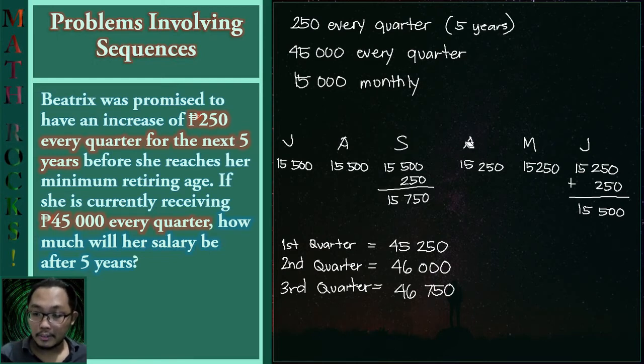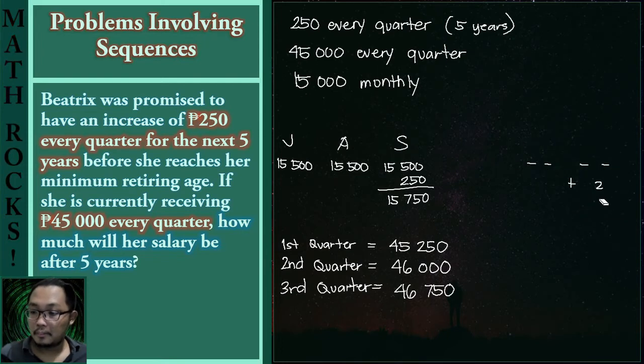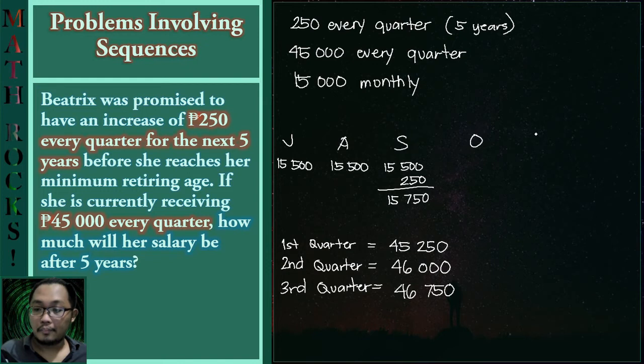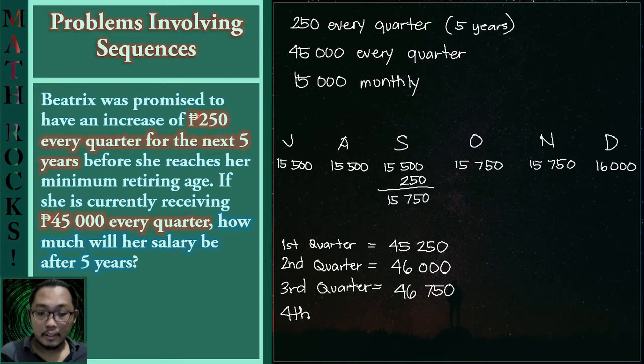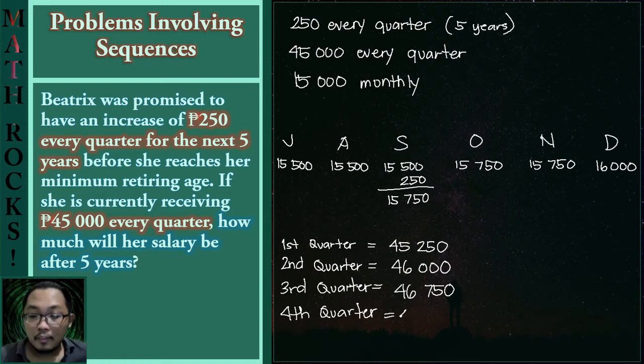And now for the next quarter, we have the months of October, November, and December. She would be receiving the same amount of 15,750 for October and the same for November. But another increase will happen in December. So we have now a total of 16,000. And for the fourth quarter, she will have a salary of 47,500.